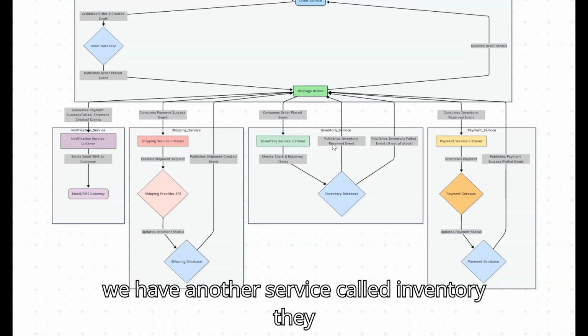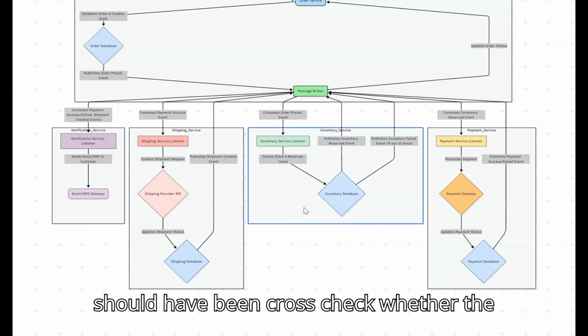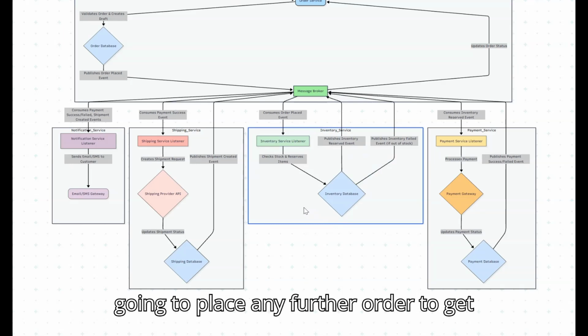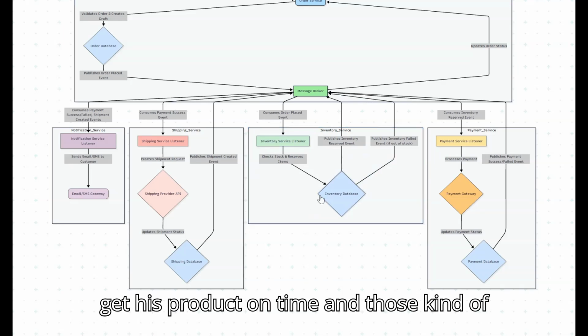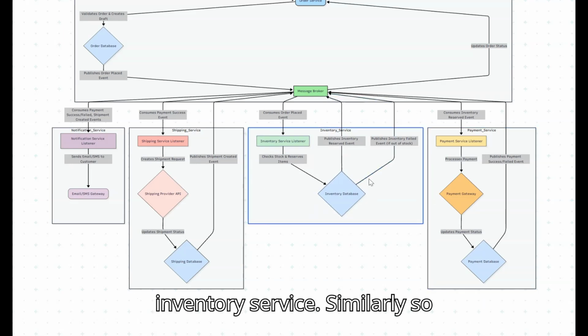Similarly, we have another service called inventory. Whenever an order is received, we should cross check whether the stock is there, or else whether we are going to place any further order so that the customer gets his product on time. Those kinds of things are going to be managed in this inventory service.